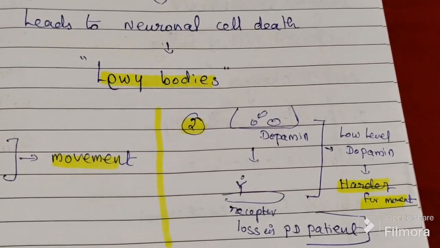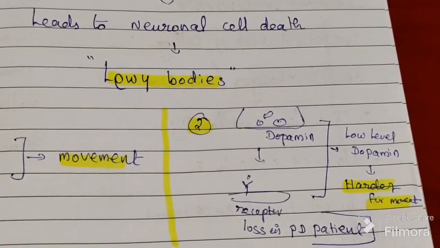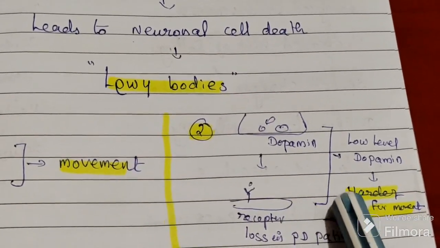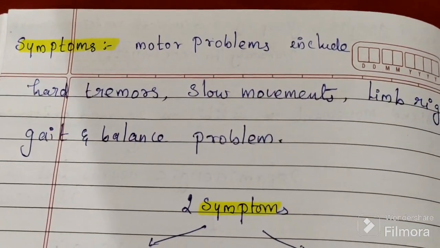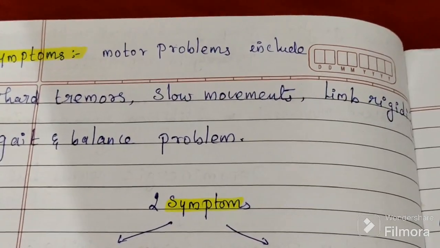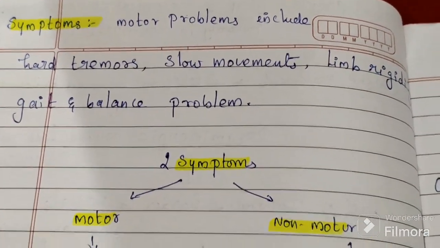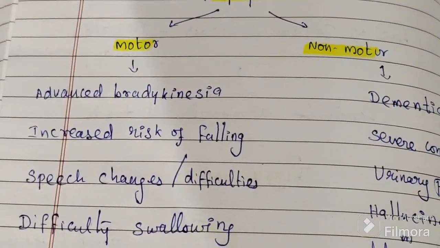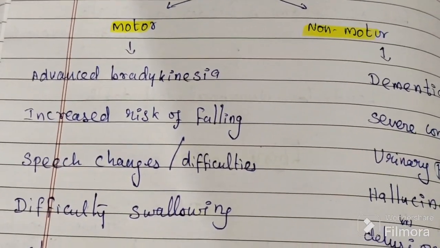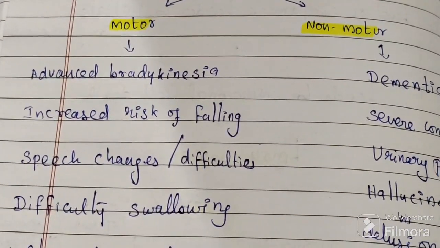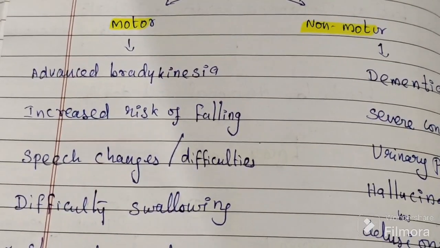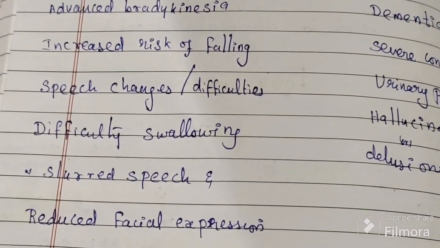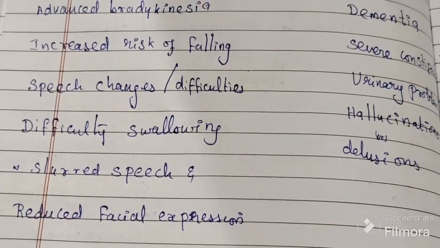The dopamine receptors, present in the central nervous system, are damaged in PD patients, so movement is very hard. It causes two types of symptoms, motor symptoms and non-motor symptoms. Motor symptoms are bradykinesia, very slow walking and speaking, increased risk of falling, speech changes, swallowing difficulty, slurred speech, and reduced facial expression.